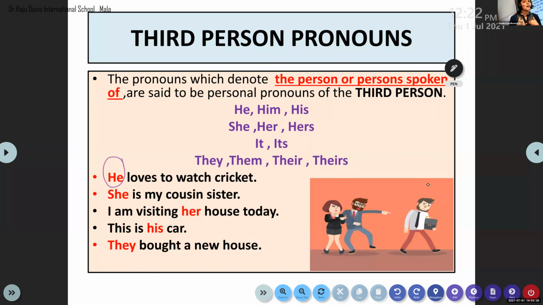So who is the speaker? I am the speaker, Anju. So I am the first person. Anandesh is the second person. Pavitra is the third person. Excuse me, ma'am. Is that clear for you, children? Yes, ma'am, clear.